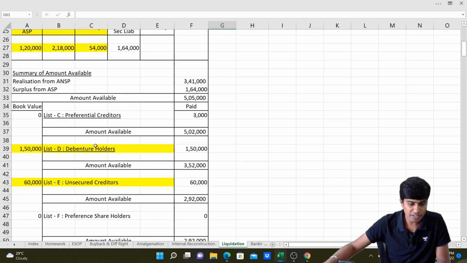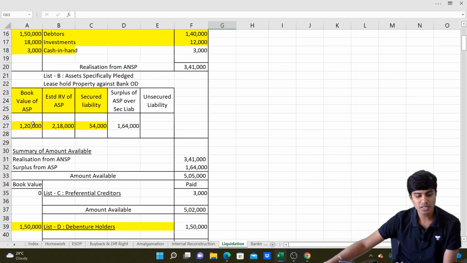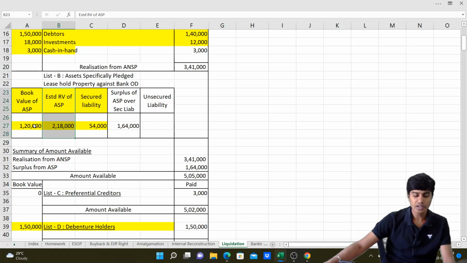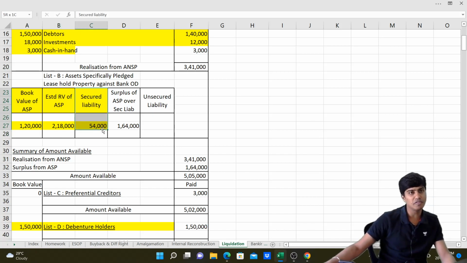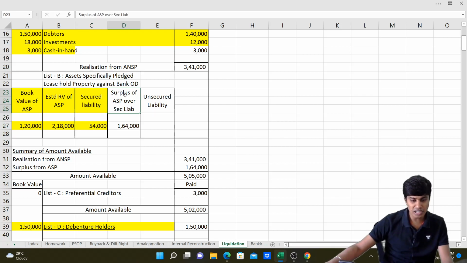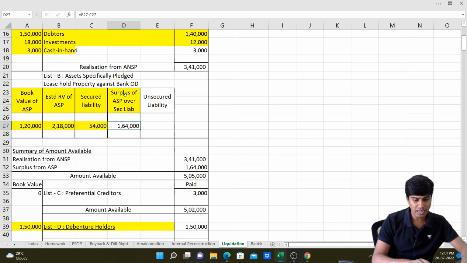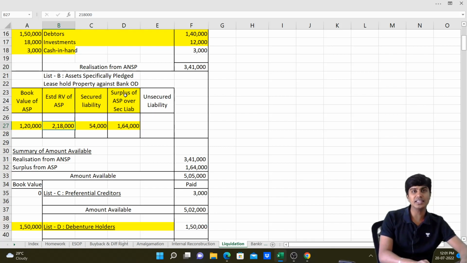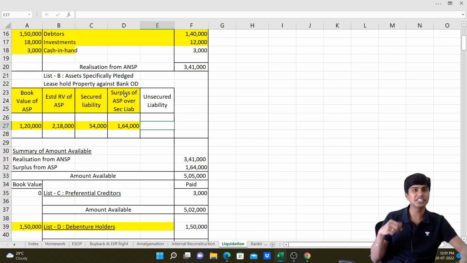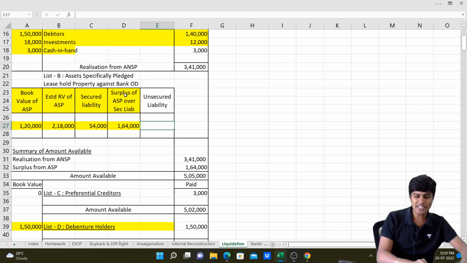What we will do is, let's go to list B. In list B, see 1,20,000 is the book value and estimated residual value is 2,18,000. Secured liability is only 54,000. So in 2,18,000 realization, if you pay 54,000, we're still left with surplus of 1,64,000 rupees. This 1,64,000 will be used to pay other liabilities. If secured liability was greater than the estimated residual value of the asset, then we would have written it in the unsecured liability column here in list B, and it would also be posted to our list E, unsecured creditors. Got it?